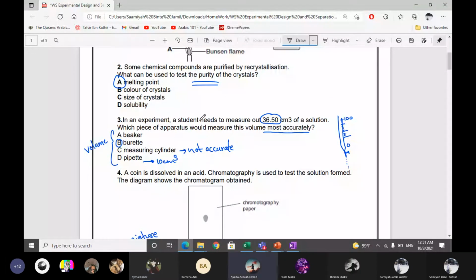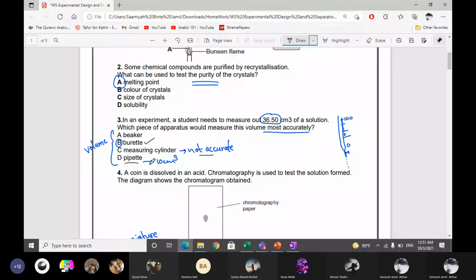In an experiment, a student needs to measure 36.50 cubic centimeter of a solution. Which piece of apparatus would measure this volume most accurately? B, burette. Yes, because when we were discussing the question, I told you that a measuring cylinder is not too accurate. So for the point values of volume, we will use a burette.